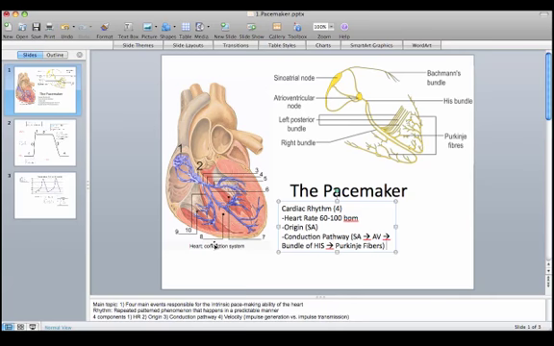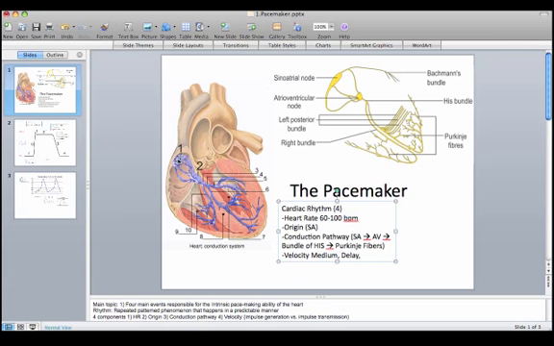A last characteristic that defines cardiac rhythm is the velocity. What I mean by that is not only must the signal follow a particular conduction pathway, but when it does so, it must follow at a particular velocity. As it goes from the SA to AV node, the signal must transmit at a moderate velocity. At the AV node, there's a slight delay. This delay allows the ventricles to fill with blood. And from the AV node, through the bundle of His and through the ventricular myocardium, the speed goes really fast.